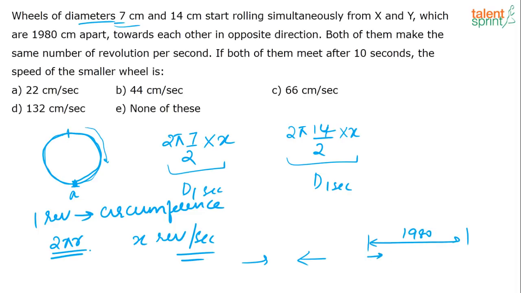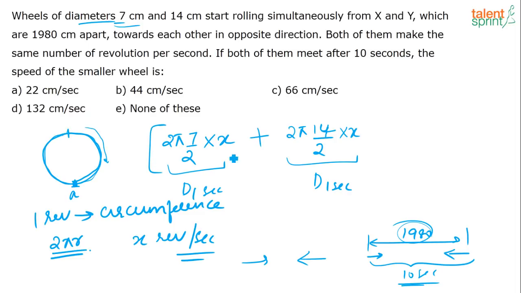This wheel is moving in this direction, this wheel is moving in that direction, and they meet at a time of 10 seconds, correct? So in 1 second, the distance covered by the two wheels is 2 pi 7 by 2 x plus 2 pi 14 by 2 x. So in 10 seconds, what is the distance covered by them? In 10 seconds put together, both of them cover 1980 centimeters.